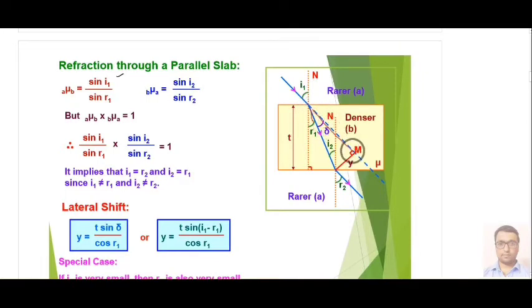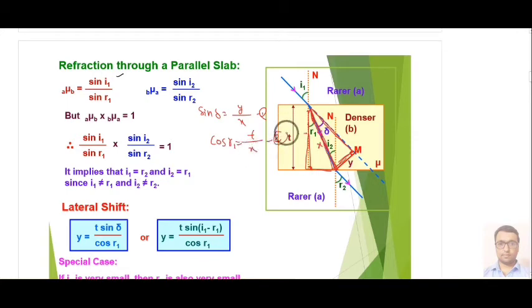In this triangle, its name is not mentioned, but you can understand in this triangle your sine delta will be how much? Sine delta will be perpendicular y upon this hypotenuse. Suppose its name is x. Okay, y upon x. This is your equation number 1. And in this triangle, your cos R1 will be what? Cos R1 will be base t upon this hypotenuse, that is x.